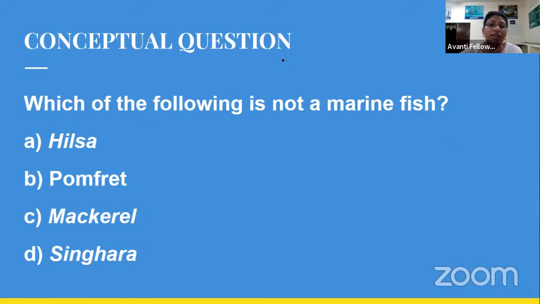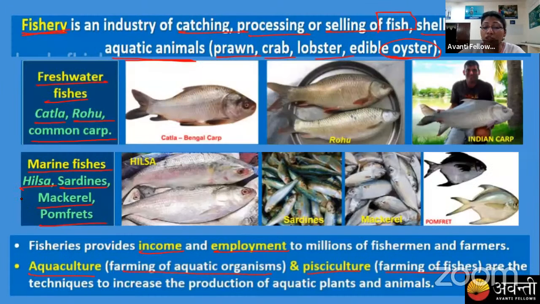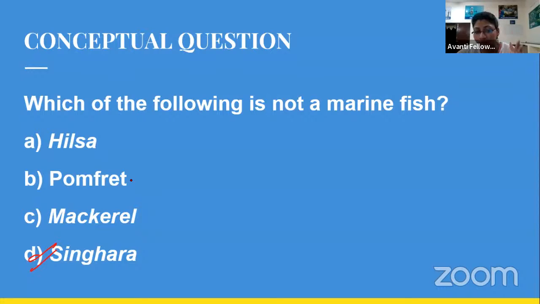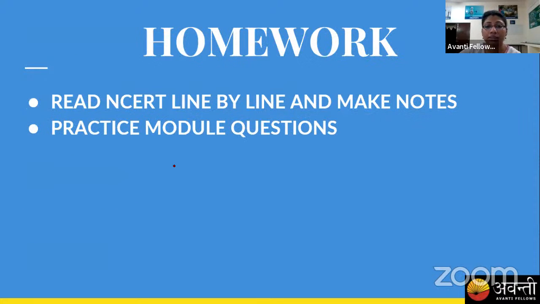Okay, very good, Davendri. You have given a correct answer. That is, it is Singara. We have seen in the previous slide that the marine fishes are four: Hilsa, sardine, mackerel, and pomfret. But here the sardine is not given. Instead of sardine, they have given the option Singara. So Singara is the correct answer.